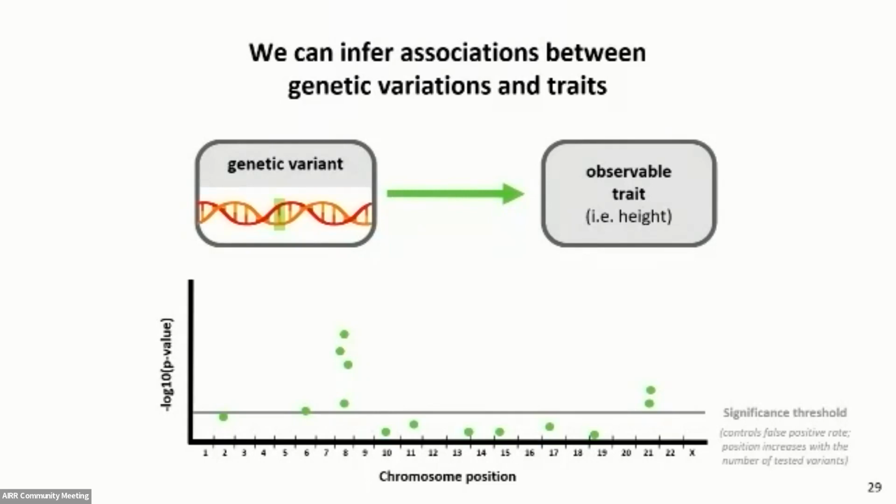So in this example, each green dot represents an association between a single variant and the trait, which is height here. And then we define a significance threshold, shown by the gray line, where all associations above that line are considered significantly associated, but all associations below the line are not. And this significance threshold allows us to control our false positive rate. So the position of that line will increase as we increase the number of variants that we're testing.